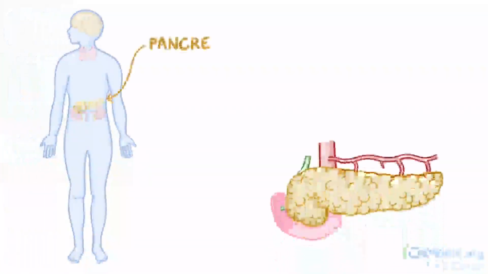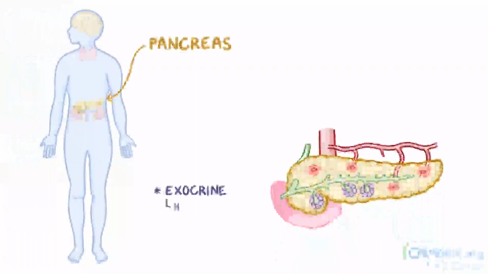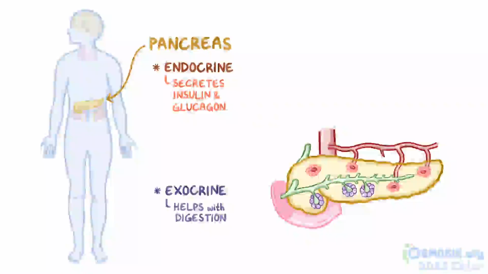Finally, there's the pancreas, which has an exocrine part that helps with digestion, and an endocrine part that secretes insulin and glucagon. So the pancreas is like the person on the team that's working 2 full-time jobs. The exocrine part of the pancreas secretes digestive enzymes directly into the duodenum, which helps break down food into nutrients the small intestine can absorb.